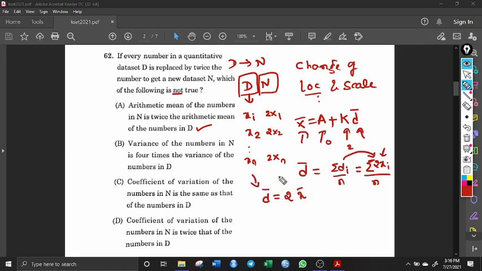So this is equal to 2 times the arithmetic mean of numbers in D, that is the old data set. So this statement is true. Therefore, this is not the answer. Okay. Now let us look at variance.